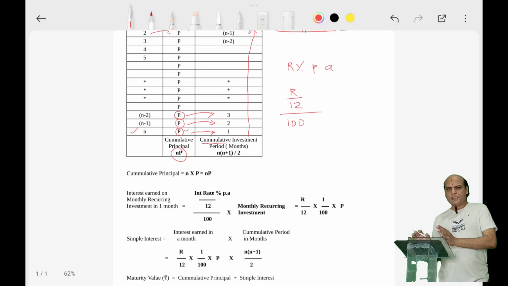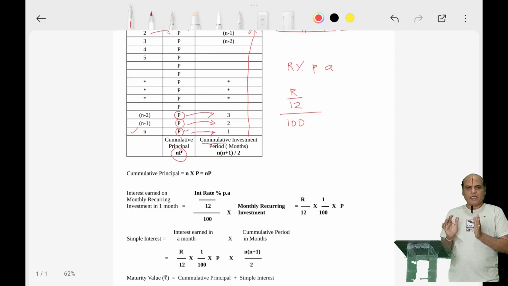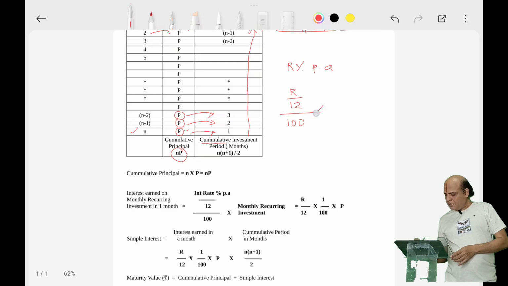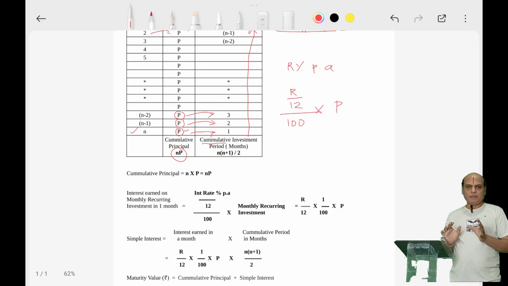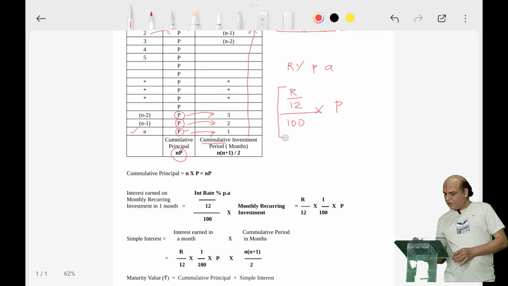So this is the interest rate per month, right? R. Okay, now this is the rate. We are saying rate, so per rupee, this is the rate. So for the whole month, P. So P is the investment made in each month. So for 1 month, what is the interest earned on P? So this is the interest for each month.